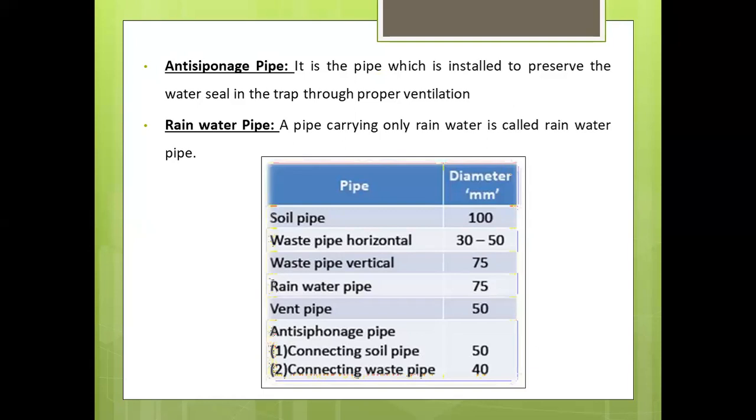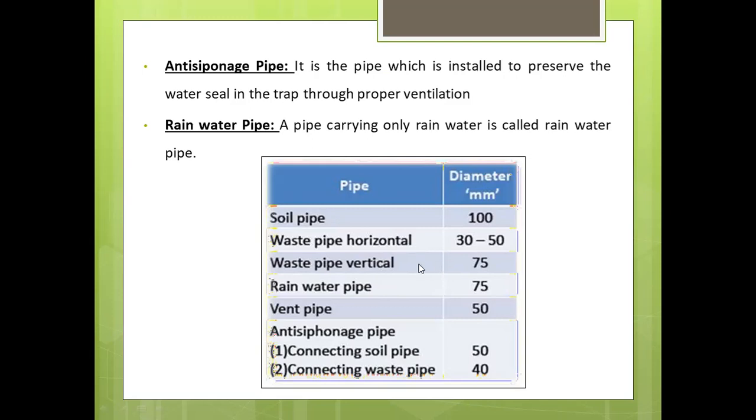There are different types of pipes, and with respect to each type of pipe, diameters are also given. First, for a soil pipe, the diameter should be 100 mm. For a waste pipe in the horizontal direction, the diameter is taken between 30 to 50 mm.